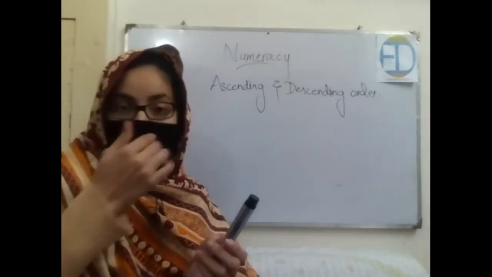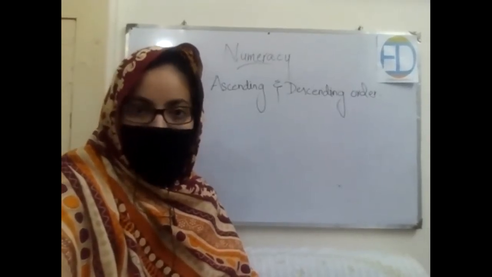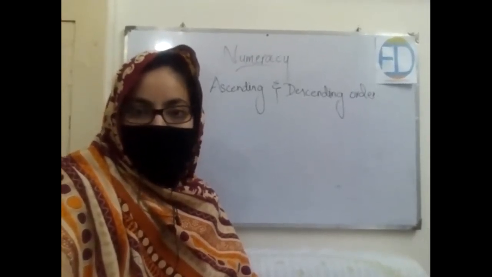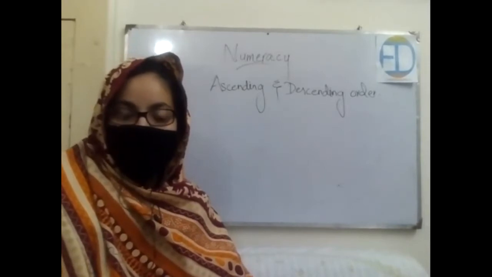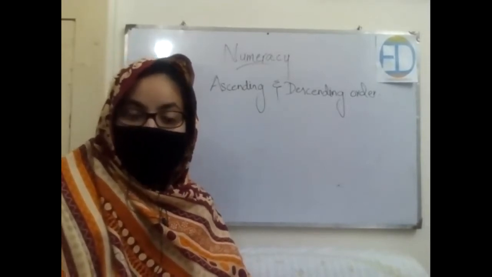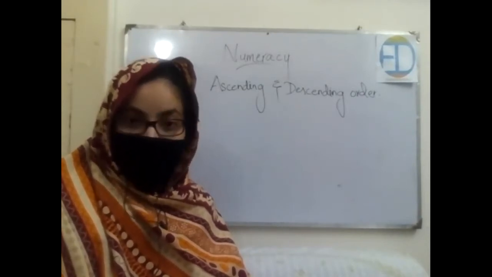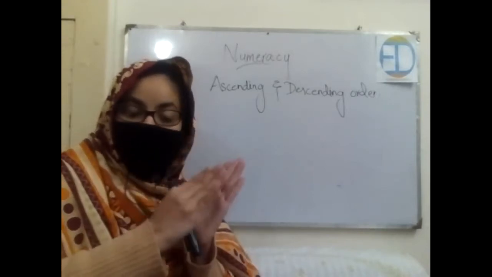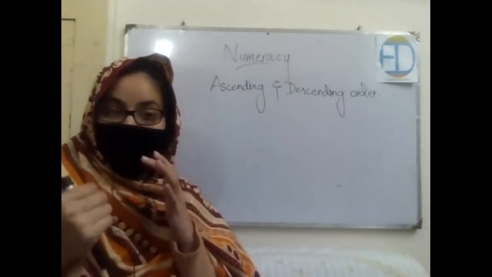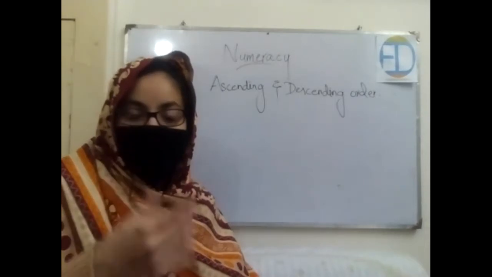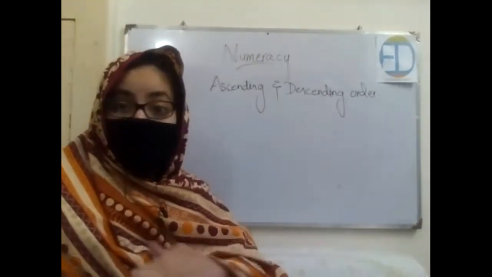So before starting, let's start from what ascending and descending means for you, okay? Do you remember the terms or not? Okay, so who is going to tell me what ascending means? Ascend. What do we do in ascending order? Yes, in ascending order, we move from small to the higher one, right? And what do we do in descending? Have you heard this word descend? That this book was descended. So this means from higher term to the lower one, right?